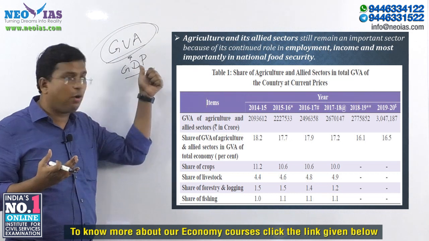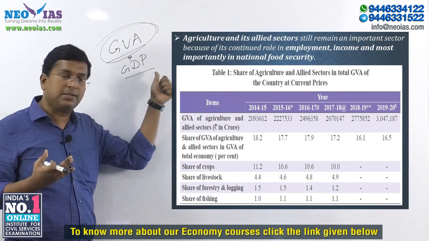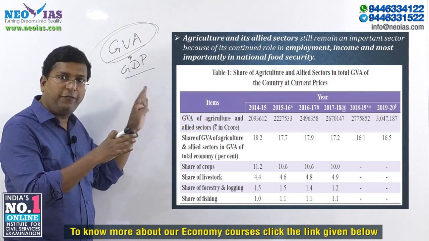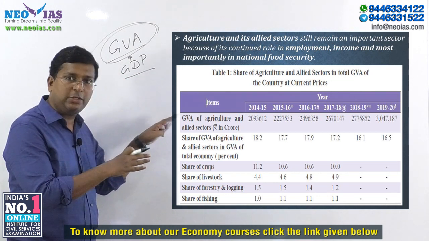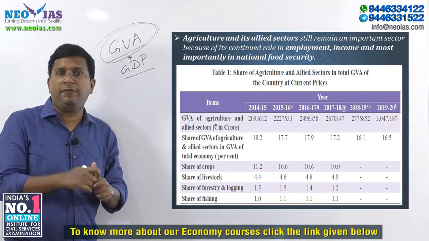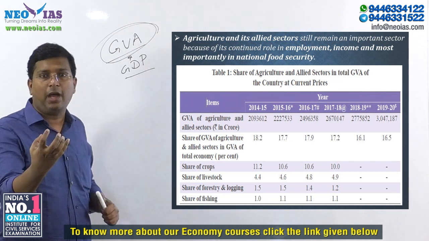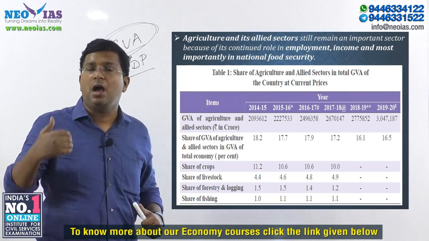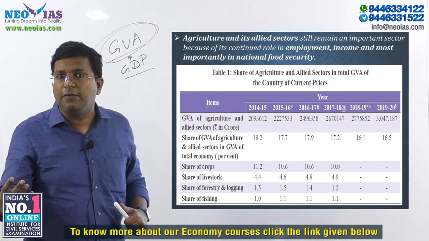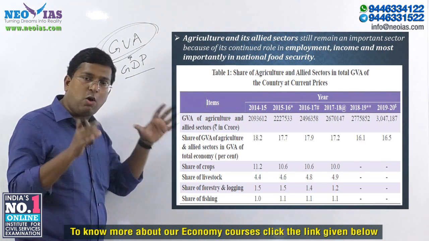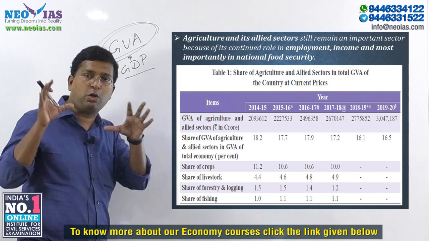All these concepts we already discussed in our basic classes of speed economy. But from the prelims point of view, this is very important. Gross value added is a concept related with the output of agriculture or any other sector, for example, output of industry, output of service sector, etc. Since we are dealing with agriculture, you need to understand the contribution of agriculture to the gross value added.